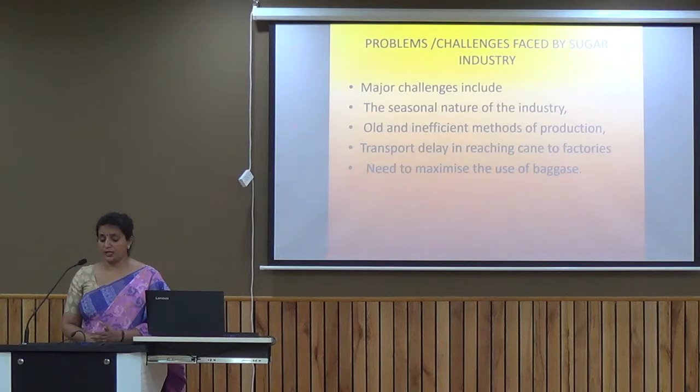Another factor is that if there is a delay in the transportation of sugar cane to the factories, the sucrose content goes down, and if the sucrose content goes down, the productivity becomes comparatively low. And the last challenge is the need to maximize the use of the bagasse.